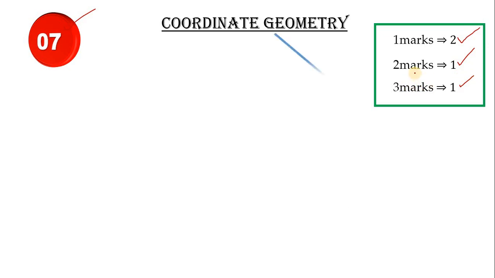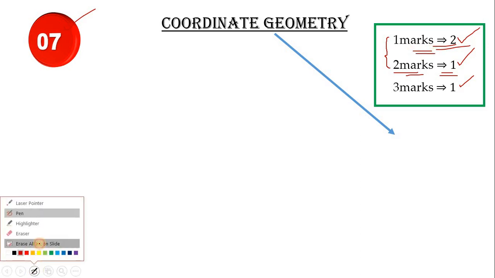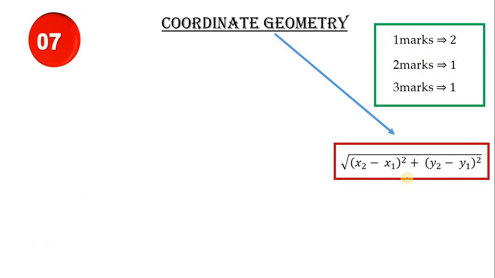So 1 mark 2 questions will be there, and 2 mark 1 question will be there. In these 2, either in 2 mark or in a 1 mark, definitely there will be a problem on the distance formula. This is the distance formula. If you learn this formula, no waste of the time. So definitely no problem will come on this.